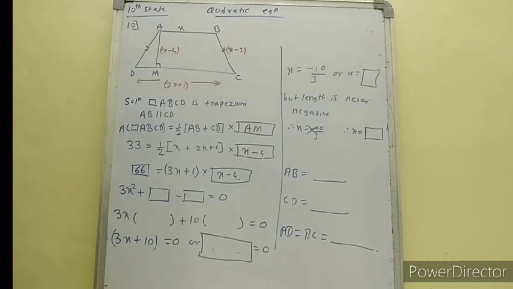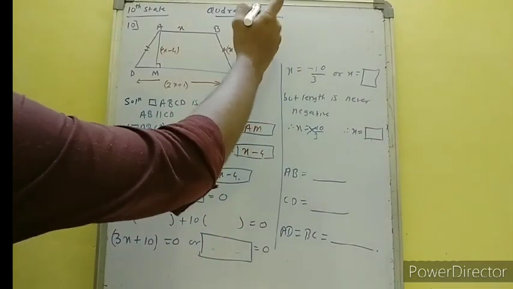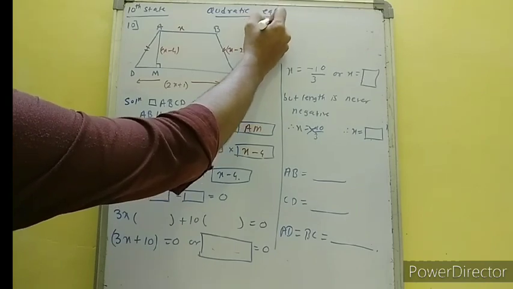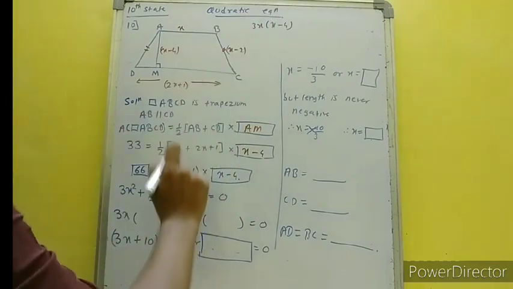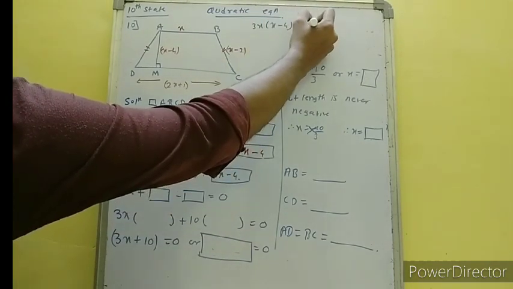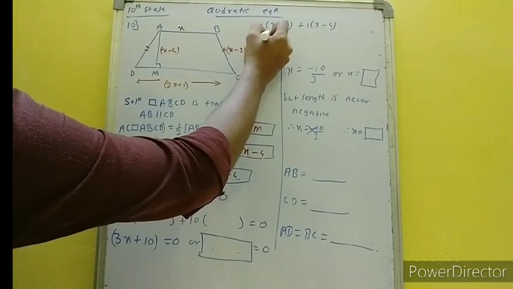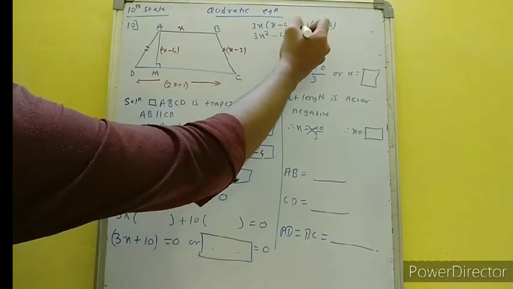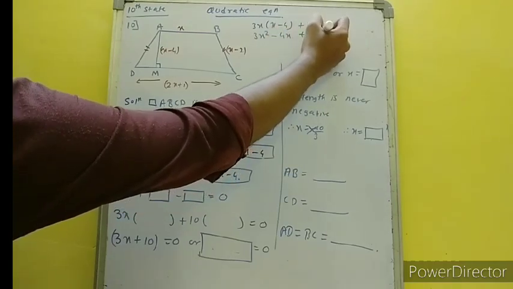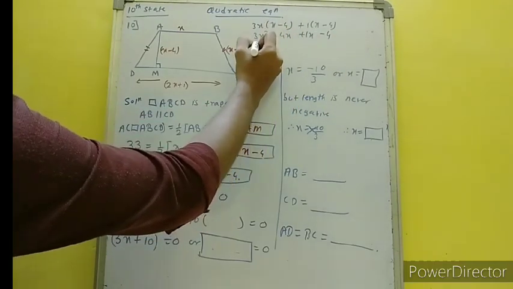So when we multiply x minus 4 with 3x plus 1, what equation will we get? Let's see. I'll just multiply it over here. 3x multiplied by x minus 4 plus 1 multiplied by x minus 4. So we have 3x square minus 4x plus 1x minus 4.